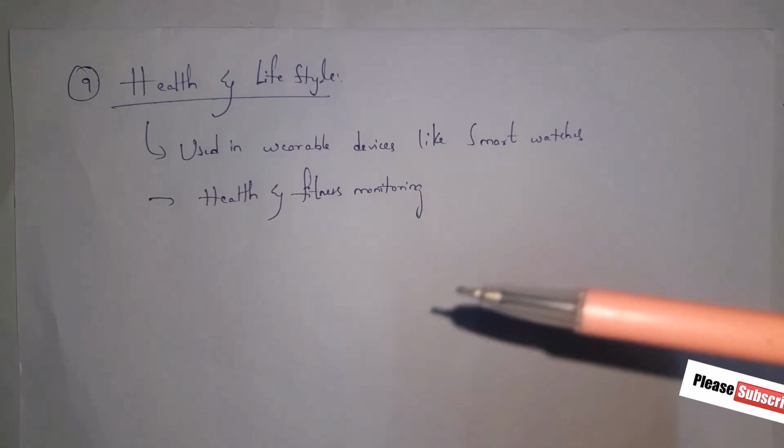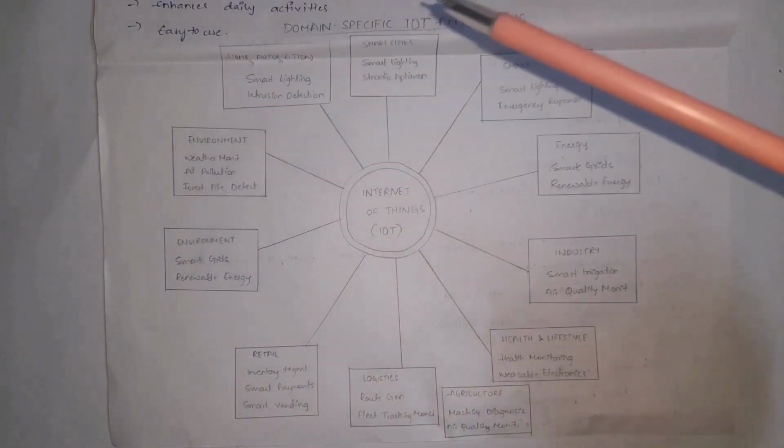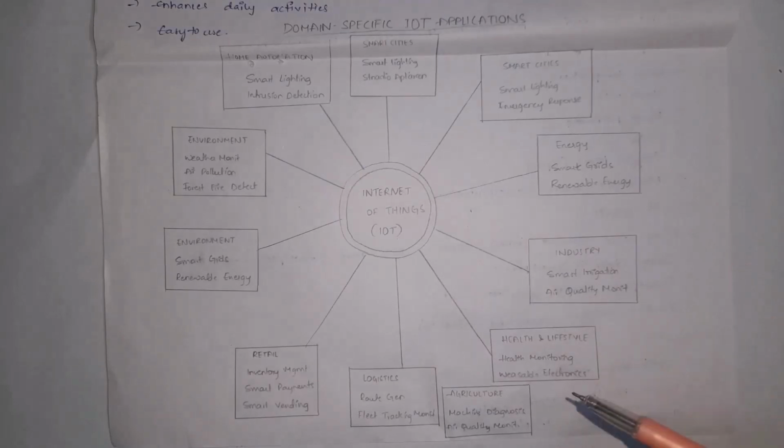So we use IoT in various domains like home automation, smart cities, energy, industries, health and lifestyle, agriculture, logistics, retail, and also environment.